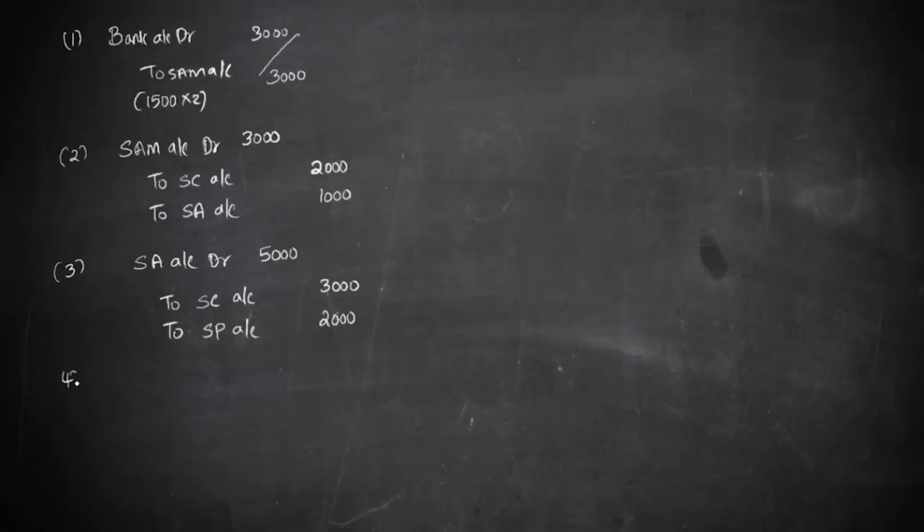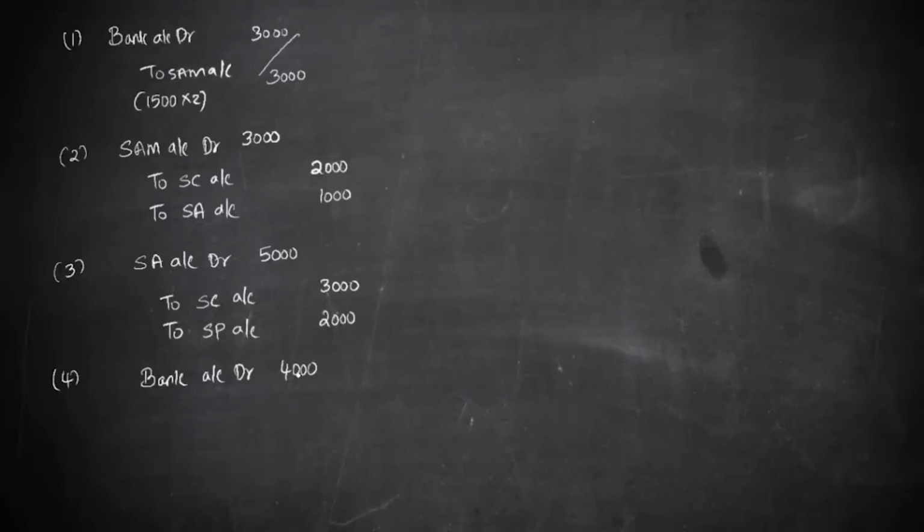Then we have to pass an entry for the receipt. So I'll put an entry: bank account debit. What is the amount that was received? The amount that was received is only 4000. Then what happens to the remaining 1000? That remaining 1000 is adjusted from share application money.